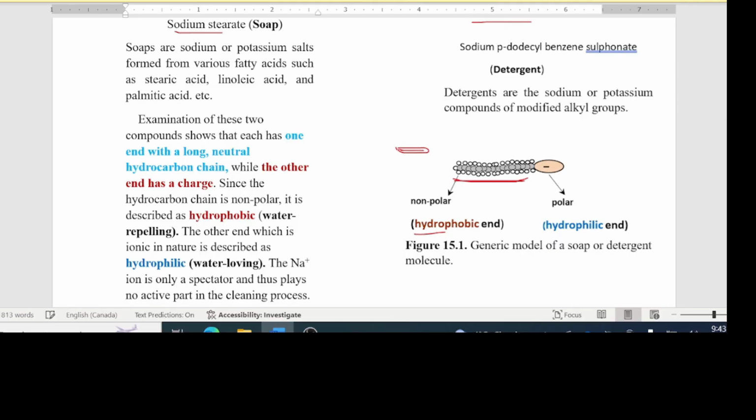The other end is deliberately made to become polar because you want this end to connect to the water molecules. So via this, we can connect a non-polar compound to water molecules that are polar. So that is the specific design of either a soap molecule or a detergent molecule. So let's see how these particles are arranged in water.